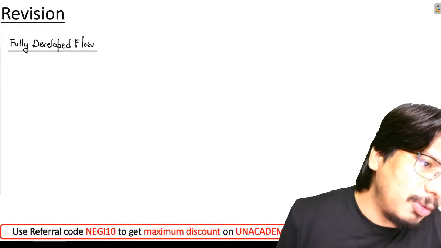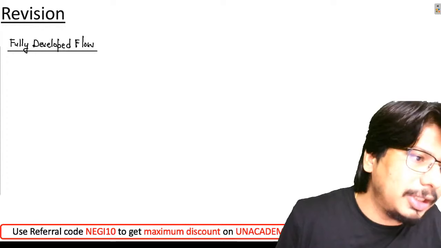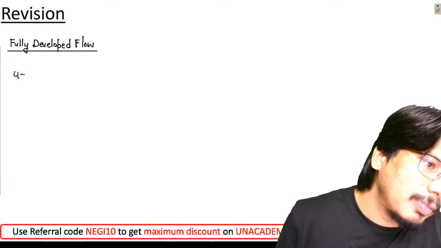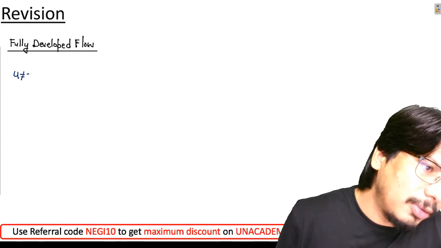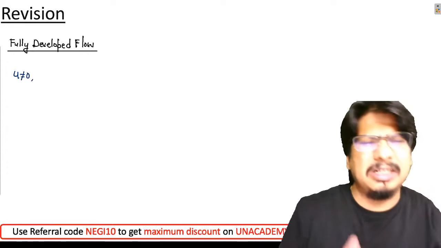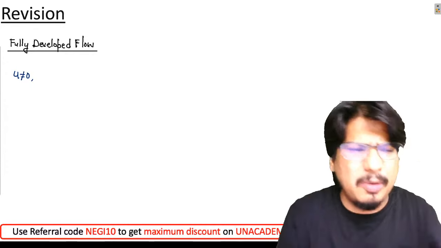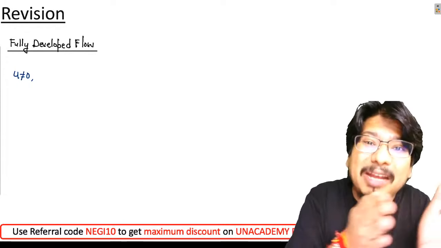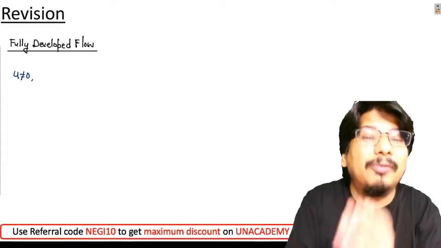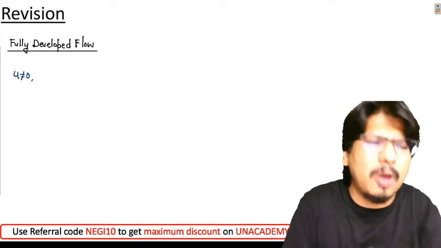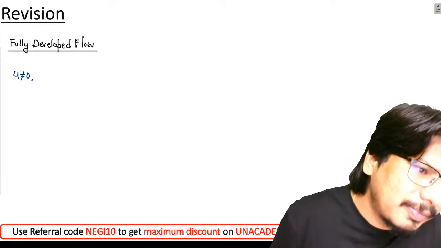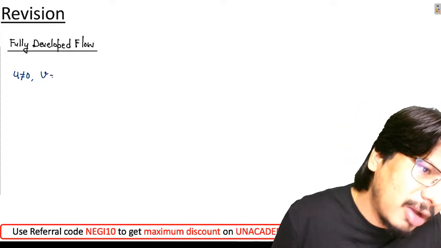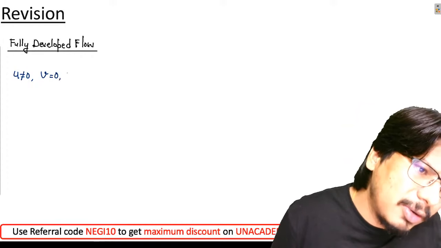U was zero, and U was non-zero. I was assuming the flow is taking place in positive x direction. If the flow is taking place in positive x direction, U is non-zero. What is zero then? Then the velocity in the radial direction, V is zero, W is zero.